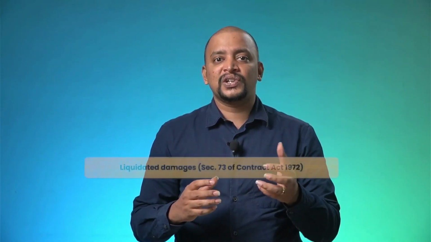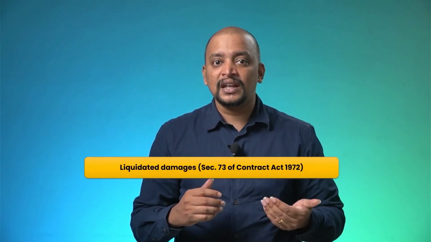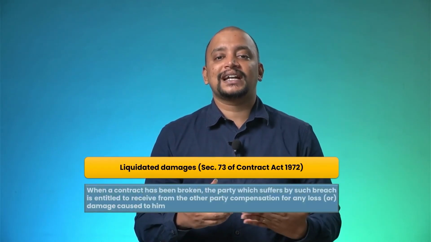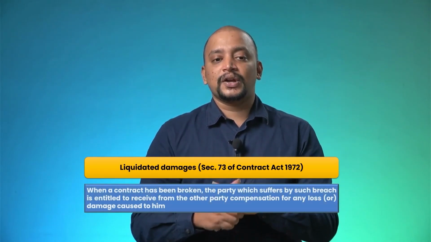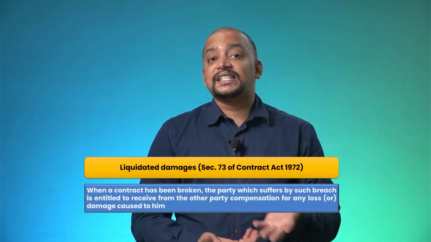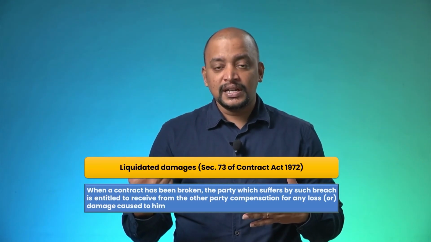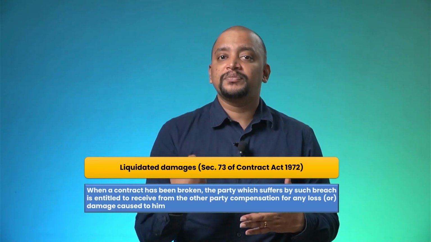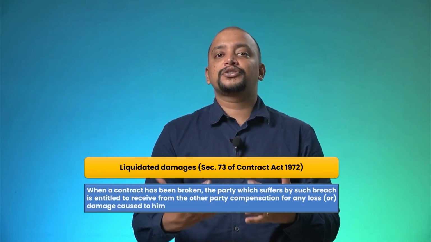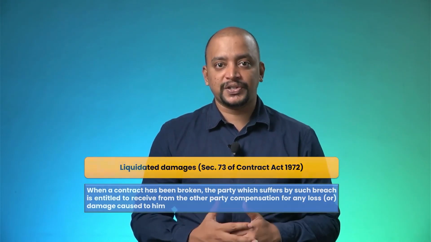This is what is called liquidated damages, and it is clearly given in the Contract Act. Section 73 of the Contract Act says that when a contract has been broken, the party which suffers such breach is entitled to receive from the other party compensation for any loss or damage caused to him by such breach.